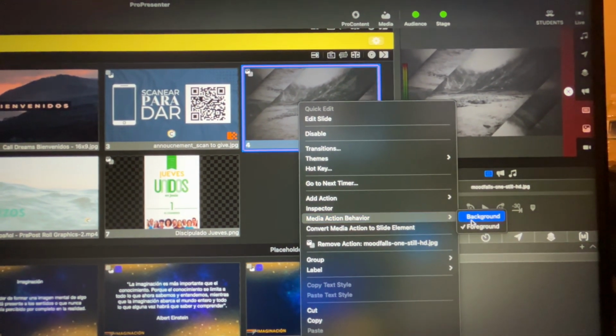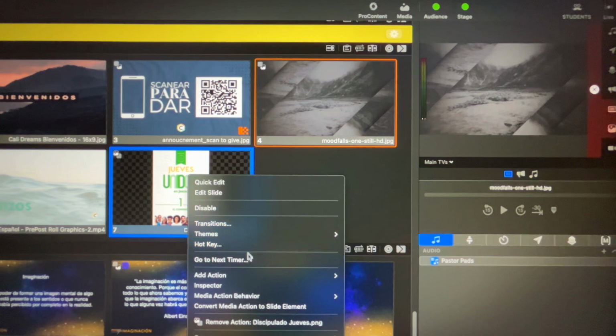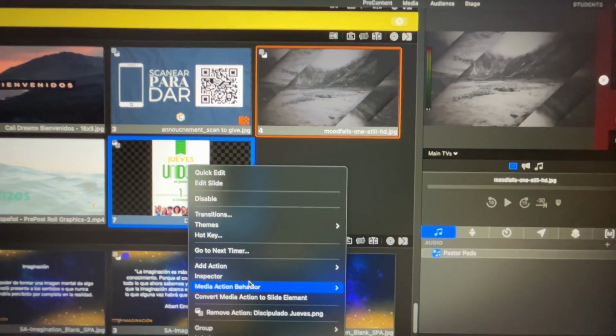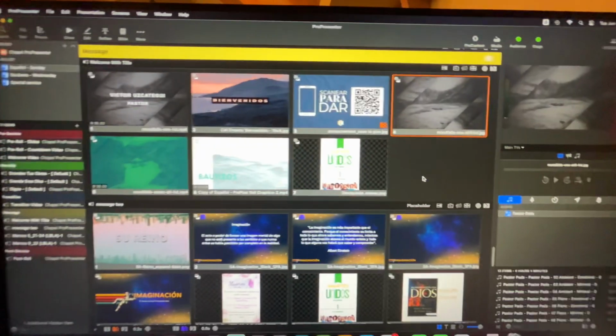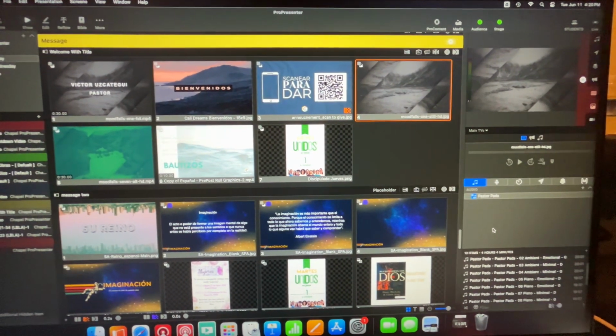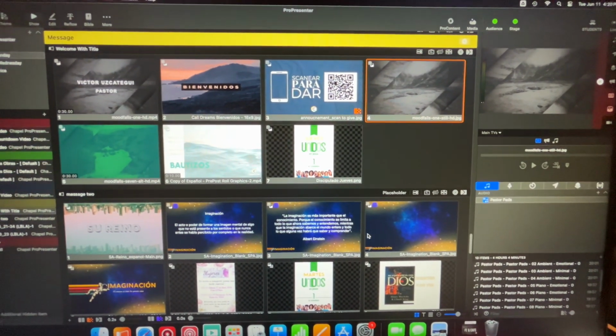And so just make sure that your slides, as you import them for the message, that you right click, go to media action behavior and set background. I wish there was an easier way to do that, but we can't create a macro for that. It just doesn't work like that, unfortunately.